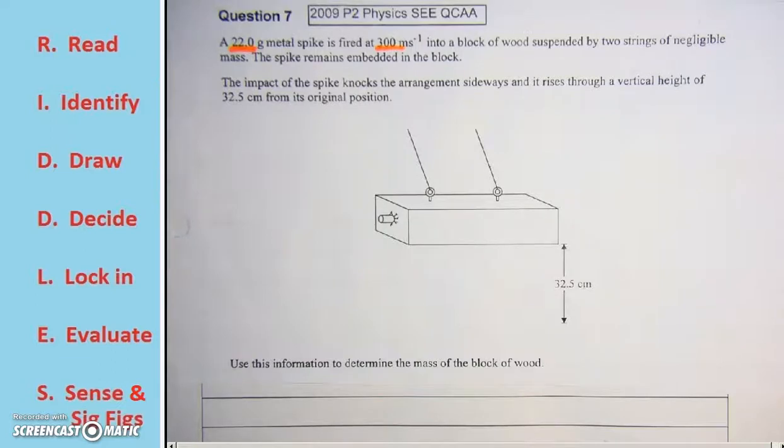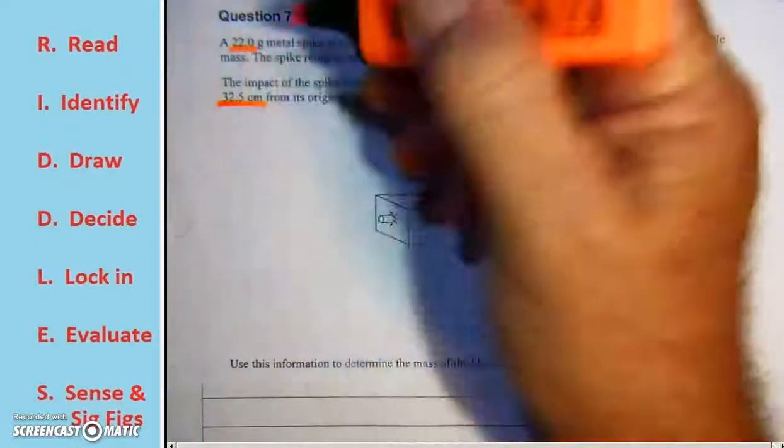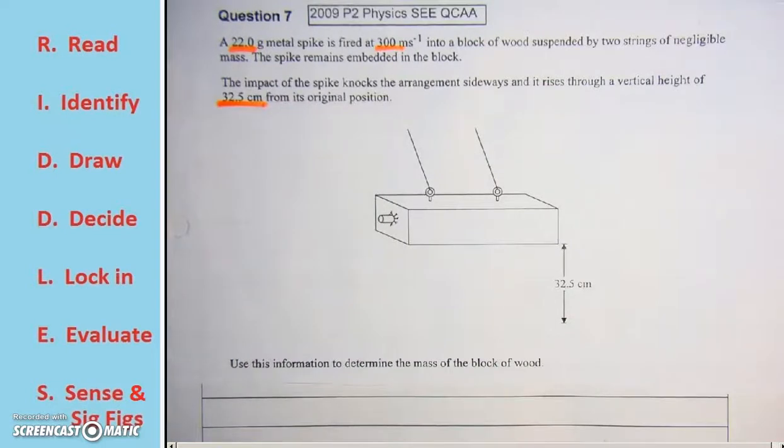So this is a conservation of momentum problem. The initial momentum of the bullet will equal the final momentum of the block. The kinetic energy of the block after the collision will then be converted into gravitational potential energy as the block swings up. The impact of the spike knocks the arrangement sideways and it rises through a vertical height of 32.5 centimeters from its original position. Use this information to determine the mass of the block of wood.